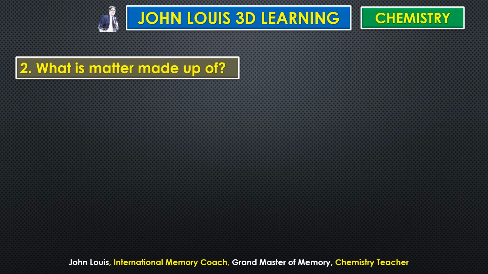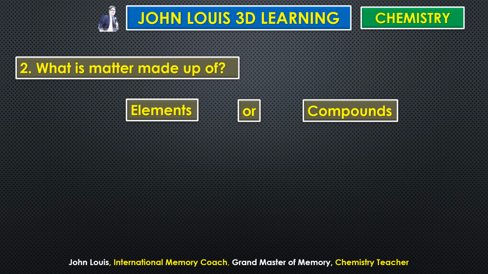So what is the next question? What is matter made up of? All matter is made up of elements or compounds. Compounds means many elements combined together, then it becomes a compound. That's all. Everything is made up of elements or compounds. So what is an element and how can we learn them? There are 118 elements in our chemistry syllabus, and we should learn all the 118 elements and how they combine with one another to form several compounds. All matter is made up of either simple elements or compounds. This is what we need to understand.